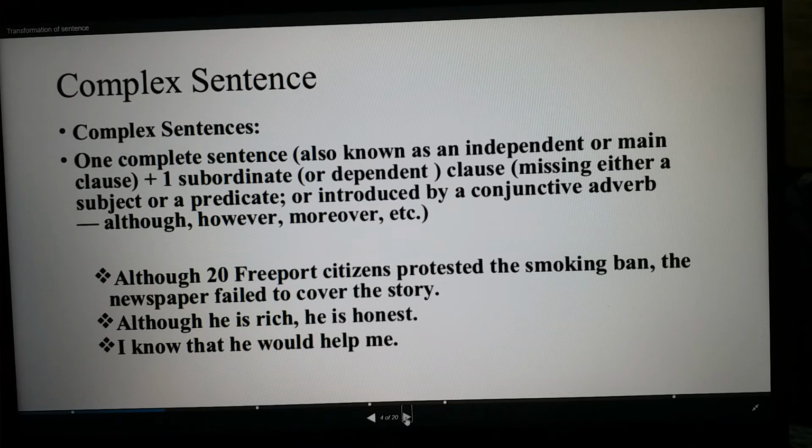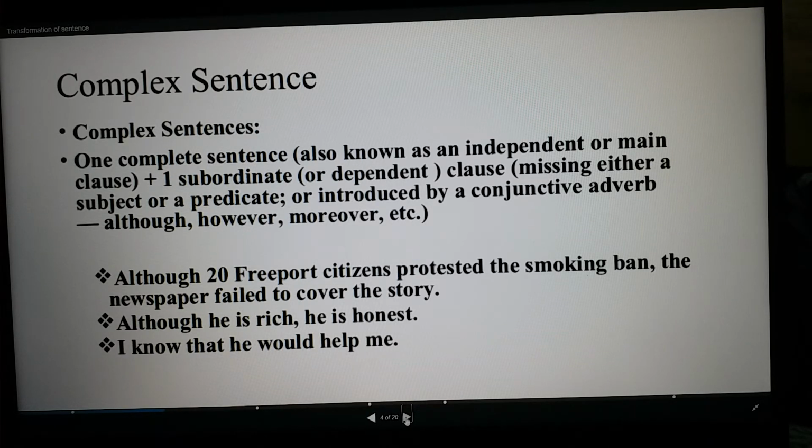Although he is rich, he is honest. You see this one is also an example of a complex sentence. Here you see it has two parts, one is a complete sentence, another one is a dependent clause. For example, although he is rich, it cannot give a full sense, it depends on the other part, that is he is honest. So you see that he is honest is a complete sentence, and this one is a dependent clause.